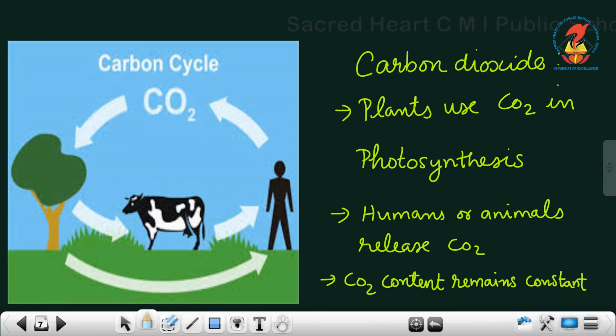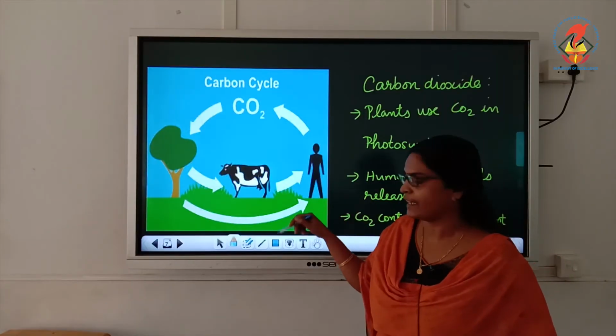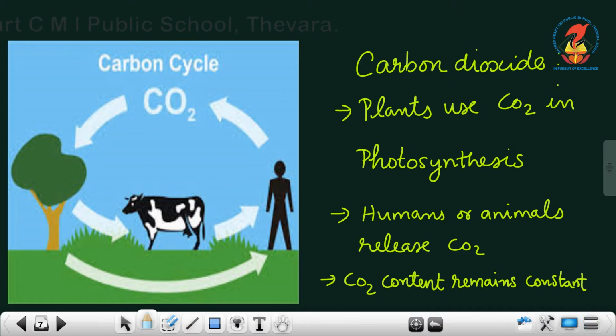That is the carbon dioxide. Okay children, carbon dioxide is needed for the plants in photosynthesis. They use carbon dioxide for making food, as we already said. So when they use this carbon dioxide, they release oxygen.